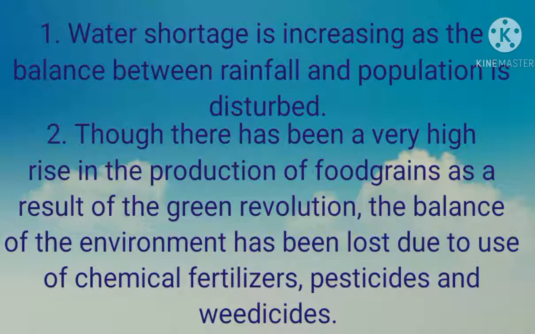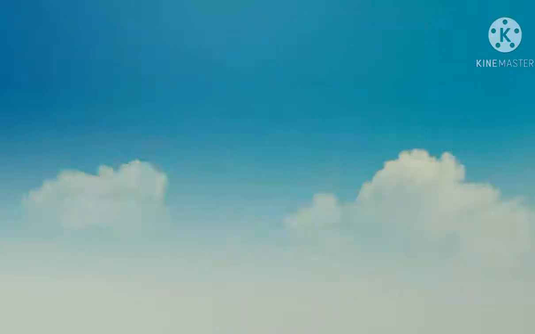Though there is a rise in the production of food grain by the green revolution, for that we use a lot of chemical fertilizers and pesticides, and due to that the balance of the environment has been lost. So these are the reasons due to which drought occurs and the condition of famine arises.